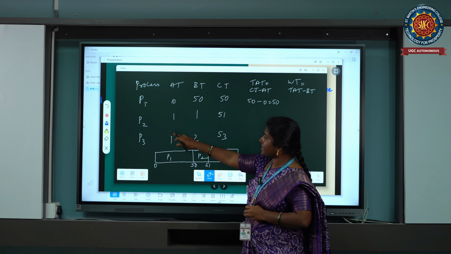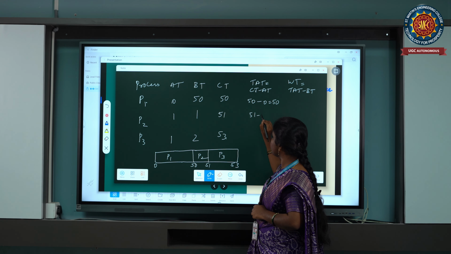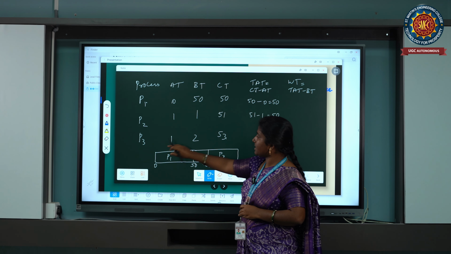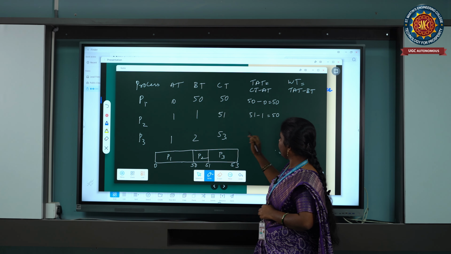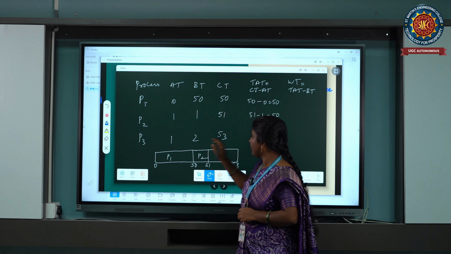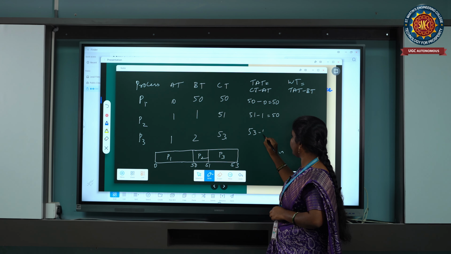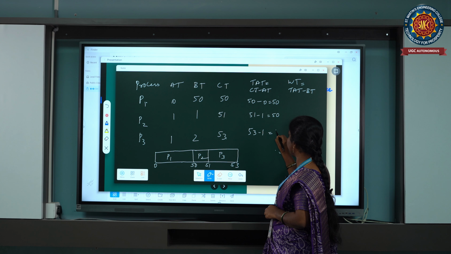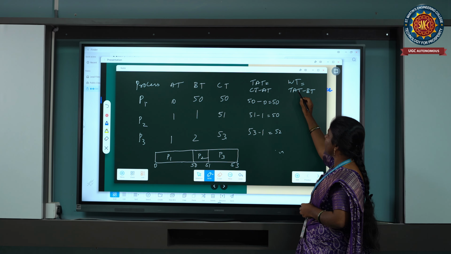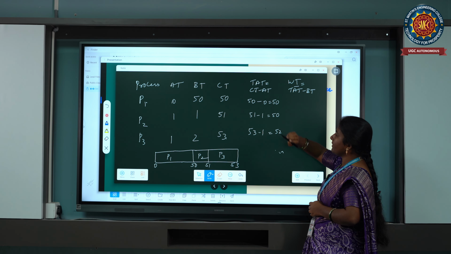Now the next process TAT is CT minus AT, that is 51 minus 1. This is again 50. Now for the process P3 we have to calculate TAT again. The completion time for P3 is 53 and its arrival time is 1, so 53 minus 1 is 52. This is how we have to calculate TAT for each process, and then the waiting time for each process.